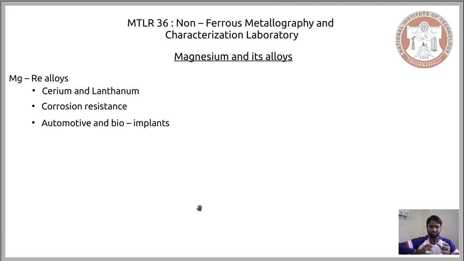In addition to cerium and lanthanum, there are several other rare earth elements being used as alloying elements for magnesium, and largely their role is to improve the mechanical and corrosion properties of the base metal, that is magnesium.